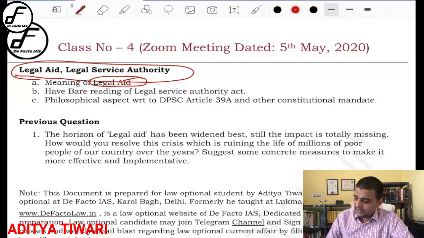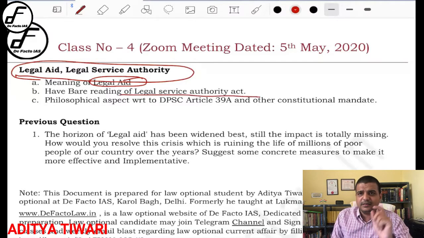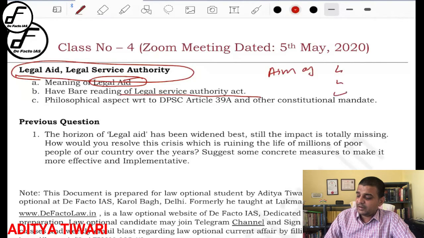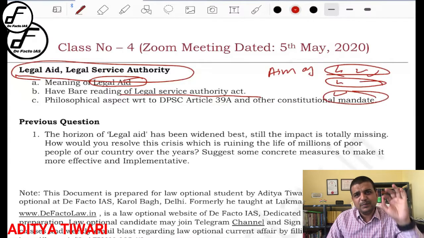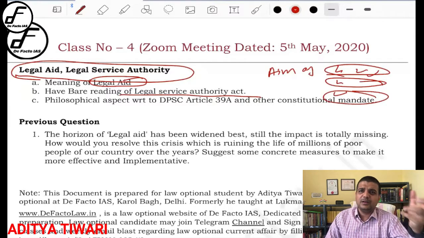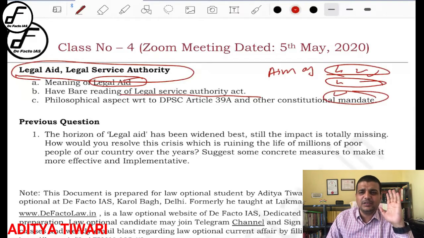Then read the Legal Services Authorities Bare Act. Just read the Bare Act itself. In the Bare Act, the functions and aims of the legal service authorities at the union level, state level, and district level have been given. Beautiful lines have been written in that Bare Act, so simply reading those lines and reproducing them in the exam will suffice for any question related to legal aid as well as the legal service authority.